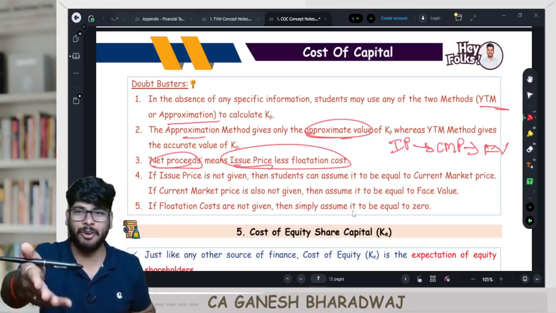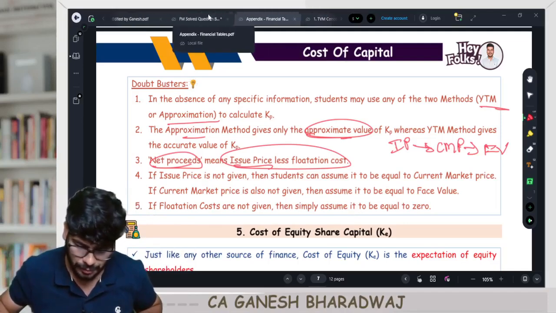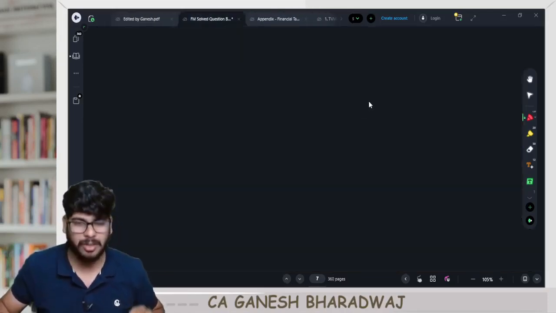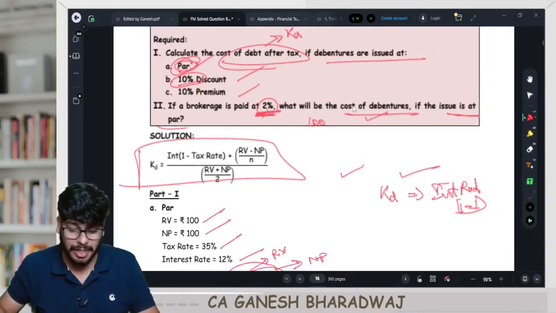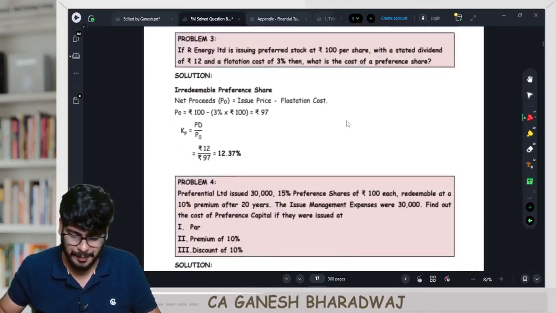Clear with this, guys? Shall we go to the sums and do this? Let's go and quickly do this. Guys, if you learn it conceptually, I'm telling you, you guys will thank yourself for a lifetime. That's all it is. Done and dusted.